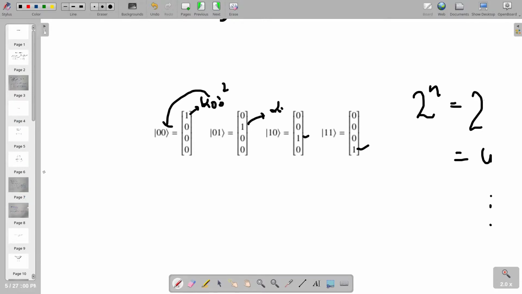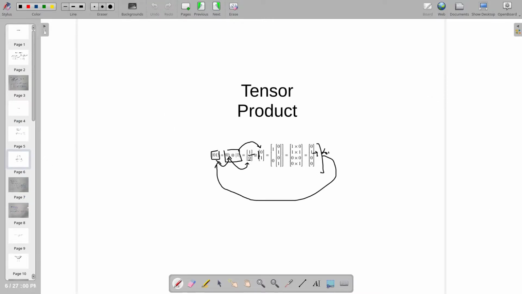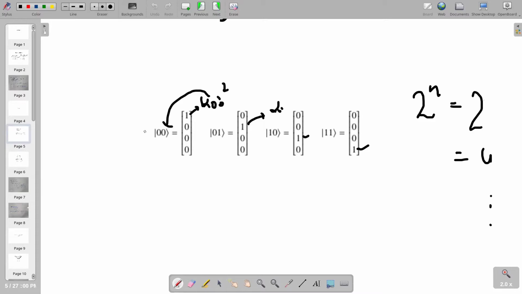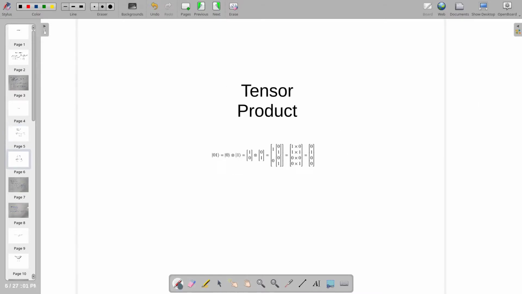To be more clear with this, the question is, how do we obtain this 4 by 1 matrix? We already know that the dimension of a matrix associated with a single qubit is 2 by 1. So it's quite intuitive that if you were to represent 2 qubits, this would become twice of this, which would be nothing but a 4 by 1 matrix. Now how do we obtain this matrix? Well, it's quite simple. There's another operation known as the tensor product.